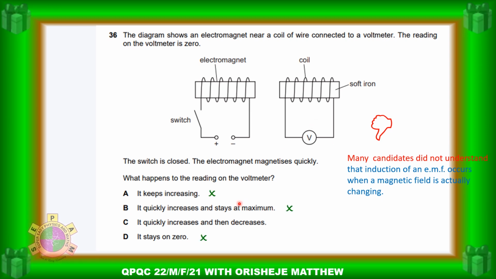So what happened to the reading of the voltmeter? Does it keep increasing? No. Does it quickly increase and stay at maximum? No. Does it stay at 0? No. What happened? It quickly increases and then decreases. So you're going to see that the voltmeter is going to deflect and return back to 0. So the actual answer is C.